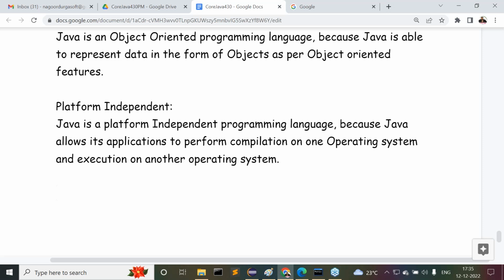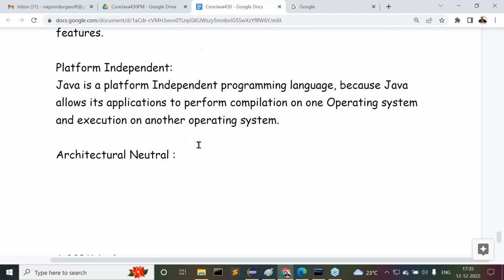Platform independent. Next one is architectural neutral. Architectural neutral programming language, nothing, sir. It's very simple. Same as platform independent programming language only, but in the platform independent programming languages, we have taken operating system as a consideration. But now we have to take a hardware system as a consideration. Architecture in the sense hardware architecture. It's like hardware architecture, not operating system, hardware independent.